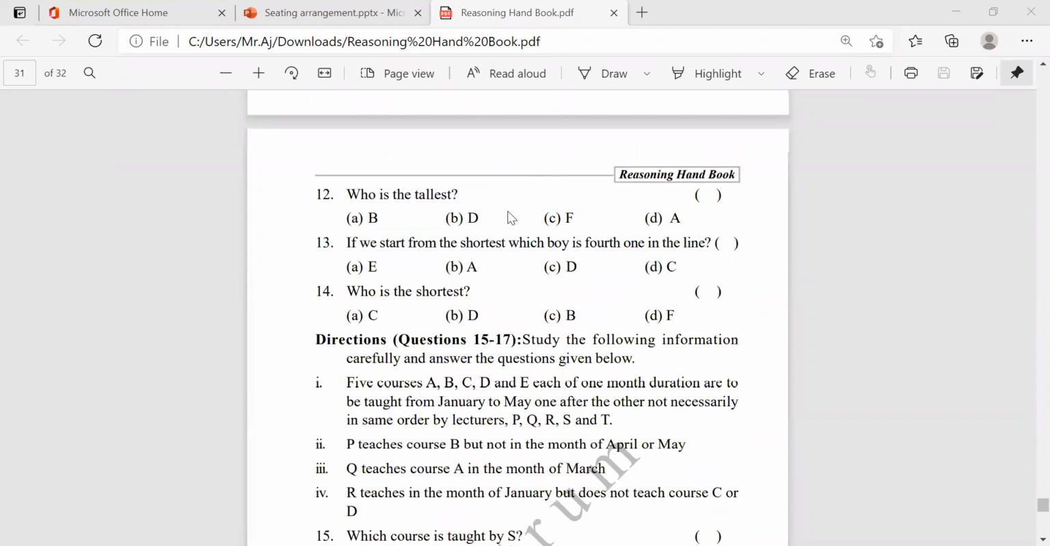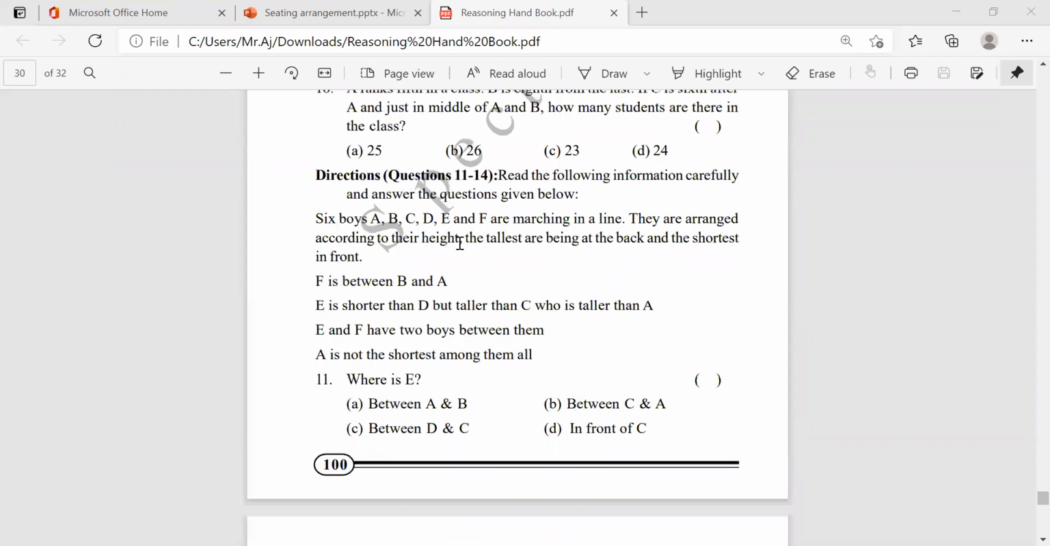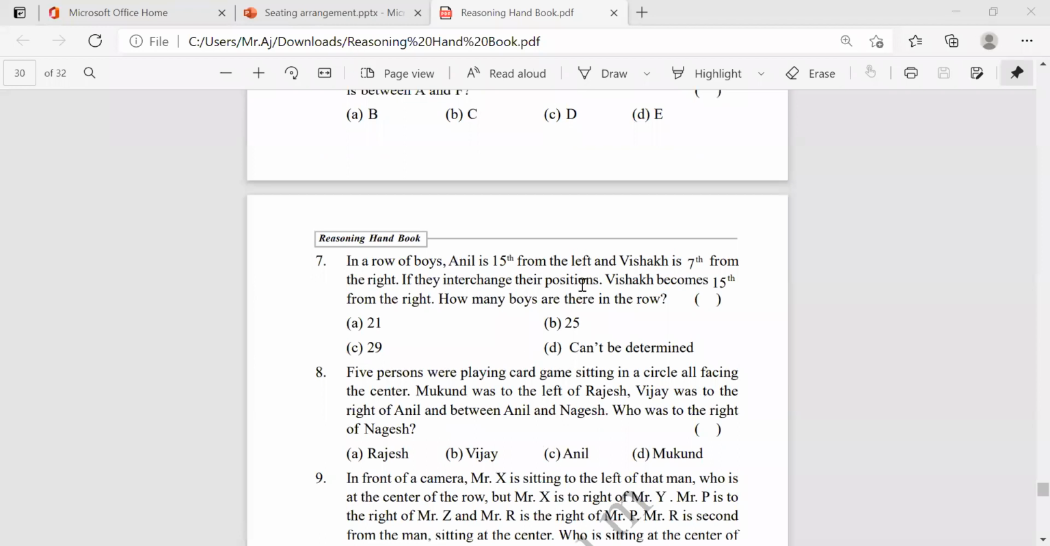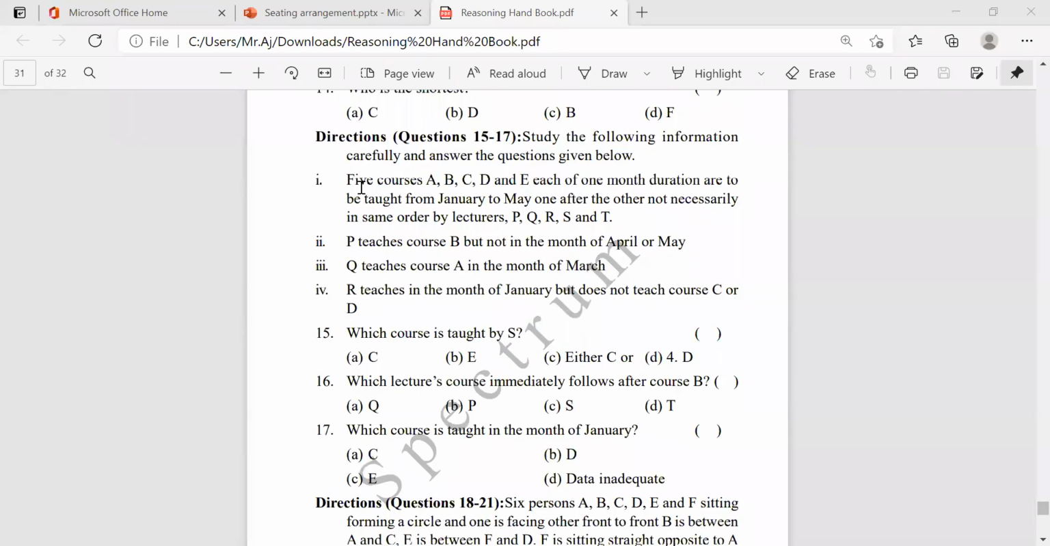The previous problem, these types of problems are also direction problems. How many members are there? Only 6 boys. They are maybe marching in a line, which we discussed yesterday, or maybe sitting in a round around a circle. But here, come to this problem. What are they saying here? How many members are there totally? 5 lecturers, 5 months, and 5 courses.